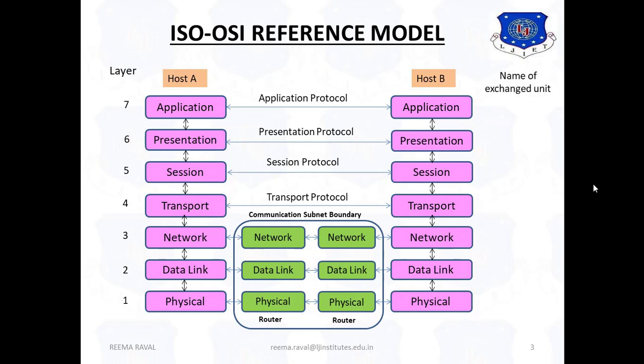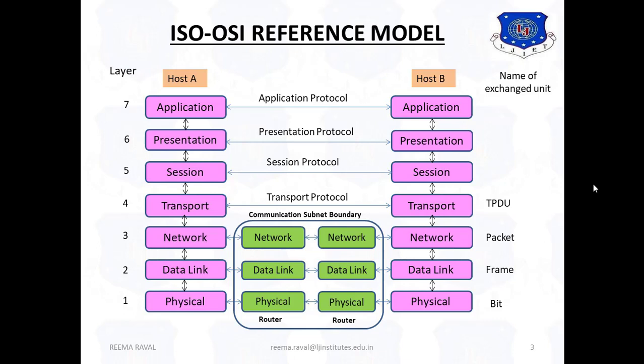Now let us see the name of the exchange unit for each layer. That means for the physical layer, the data will be in terms of bits. For the data link layer, it will be in terms of frames. For the network layer, it will be in terms of packets. For the transport layer, the exchange unit is called TPDU, which means Transport Protocol Data Unit.